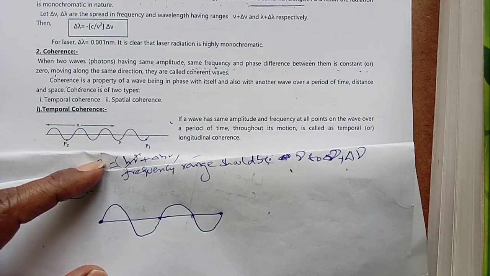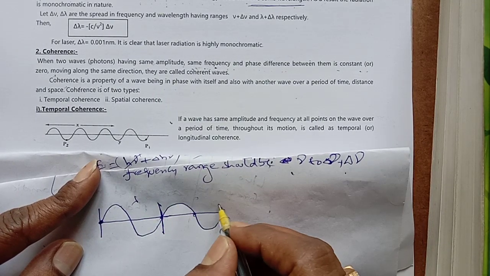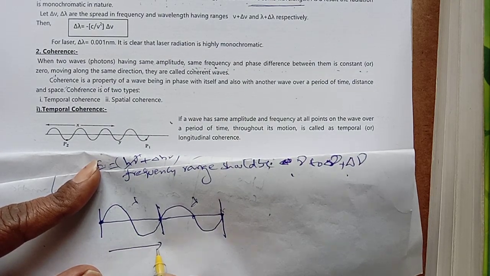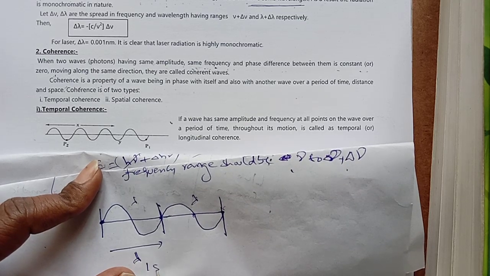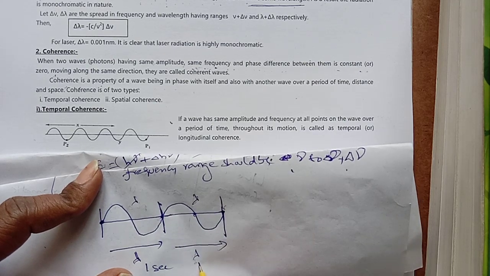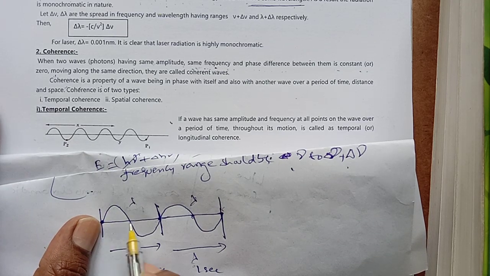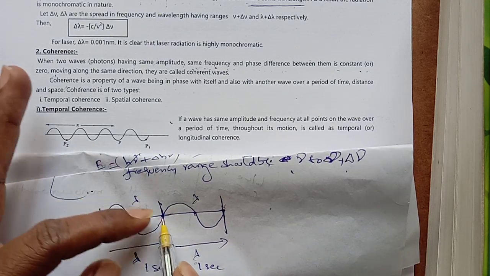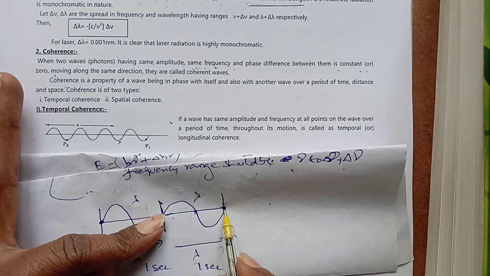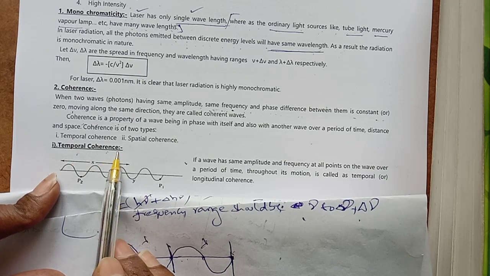Up to here it is coming. See how many waves? 2 waves. Here 1 lambda, here 1 lambda. So here to here the distance is lambda. For this 1 second is taken. Suppose from here to here 1 lambda, same 1 second should be taken. Means the wave starting time, how much distance it travels in 1 second, next 1 second also should travel same distance. If it is maintaining like that, then it is called temporal coherence.